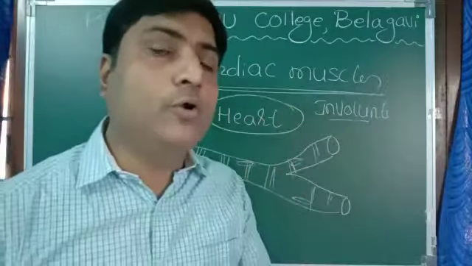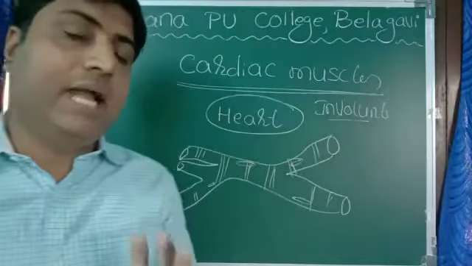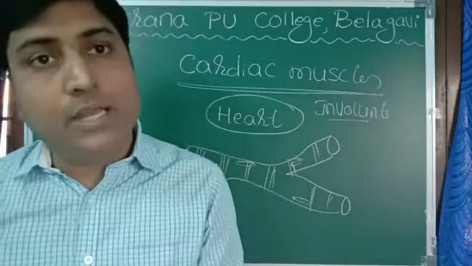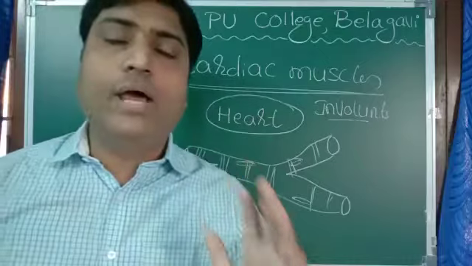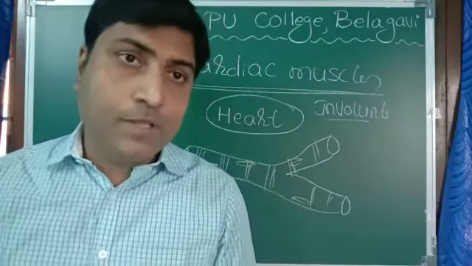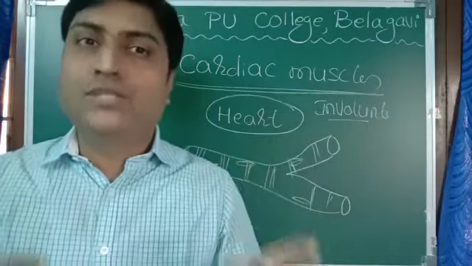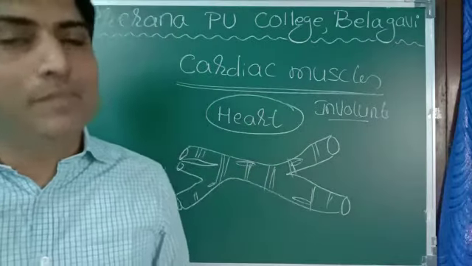Now we will move on to the next type of tissue, that is nervous tissue. Nervous tissue is also called neural tissue, a very important tissue which helps us to show response to the stimulus. Let us move on to nervous tissue.